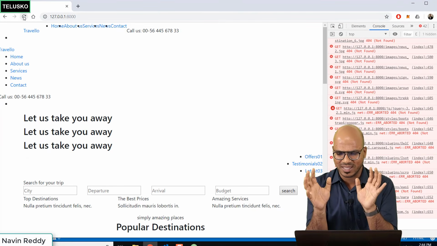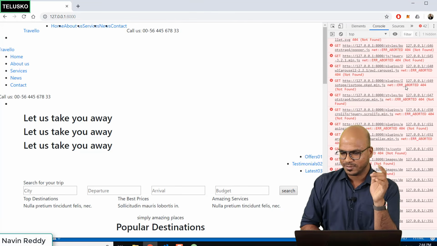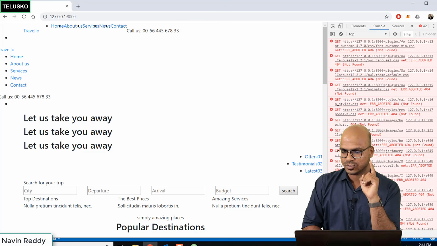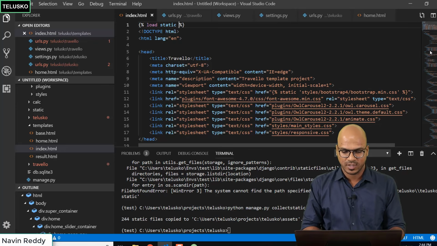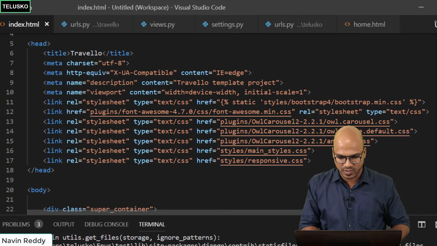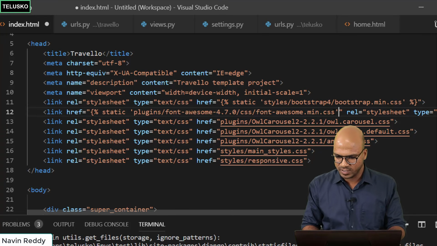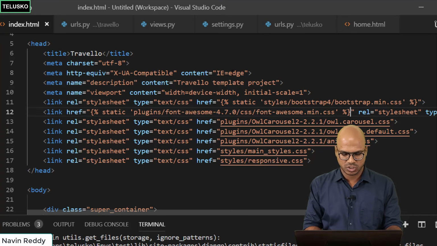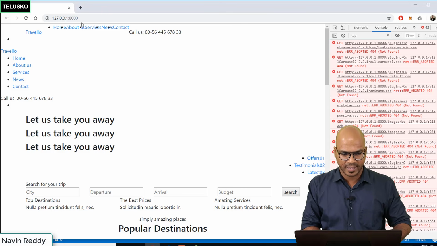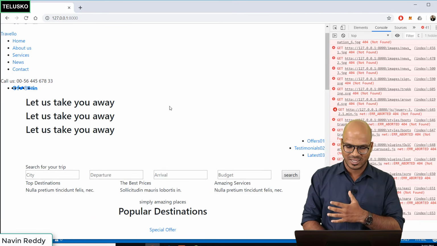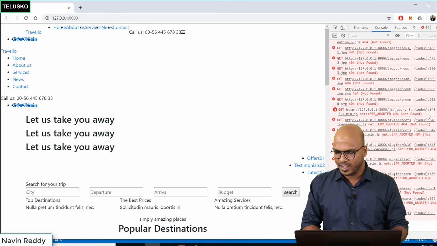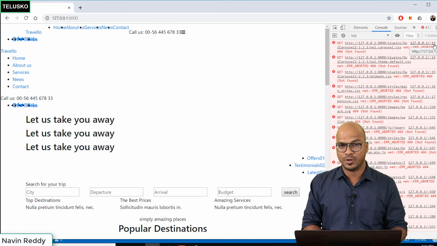You can see there's something changed in the layout. That means it has found the first line. On line number 9, the error is gone. Now the next error is on line number 12. The same thing can be done on line number 12 as well, which is here. So this path needs this thing. We can simply copy this and paste it here, and we'll end this with percentage and curly brackets. Let's go back and refresh. You can see every time you do one correction, it will change something in the front end. And if I go back, you can see it is done with line number 12, this is line number 13.